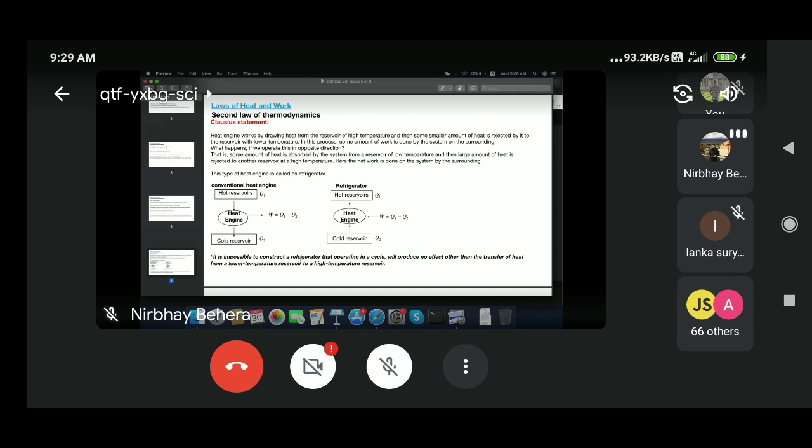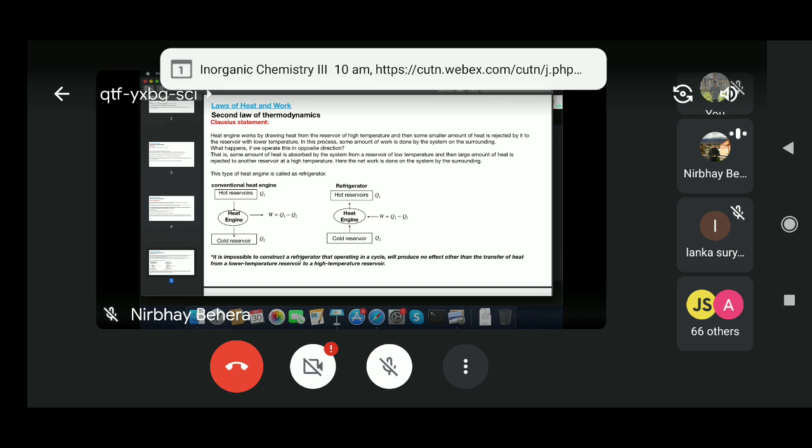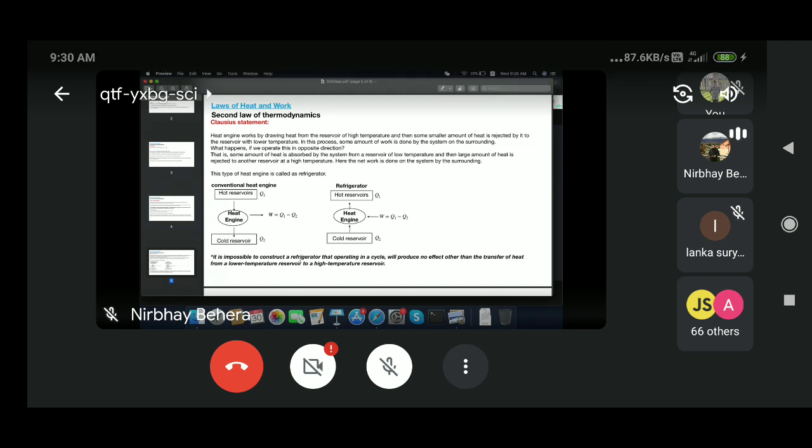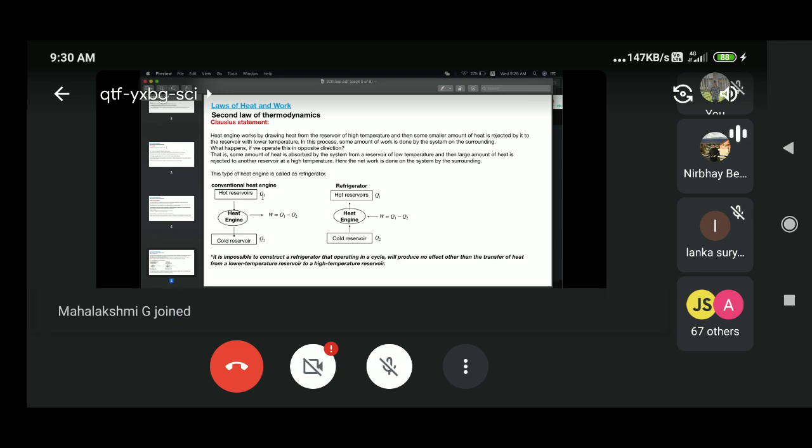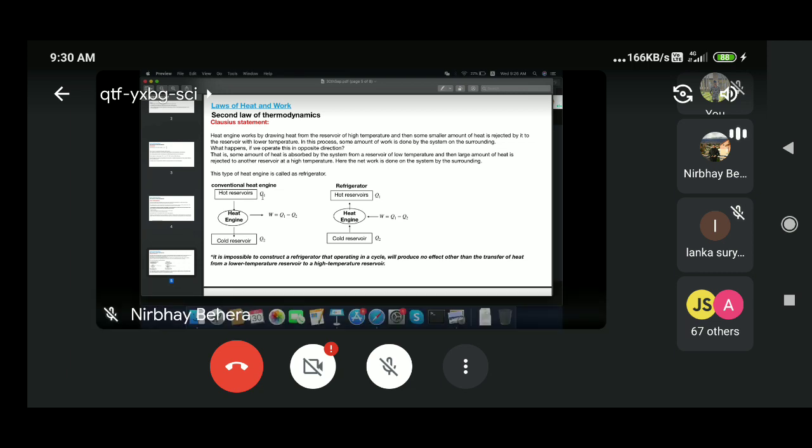So whatever the temperature at the beginning, let's say you just keep a refrigerator at room temperature and close the door. At the beginning, room temperature will be 27 degree, and the refrigerator temperature will also be 27 degree. But when you switch on your refrigerator, it will work the reverse way to the heat engine. The electric energy you are using will work on the compressor, where there will be expansion, and there are some other details of how this refrigeration works.